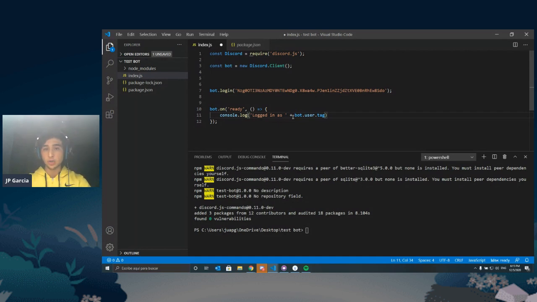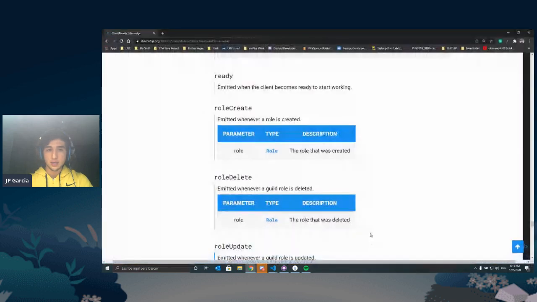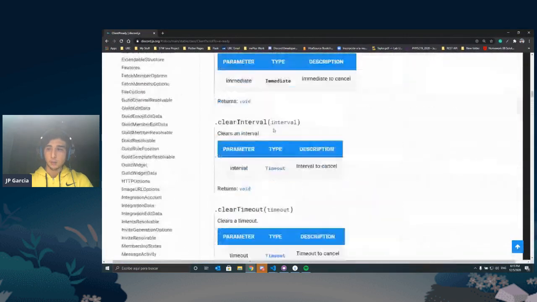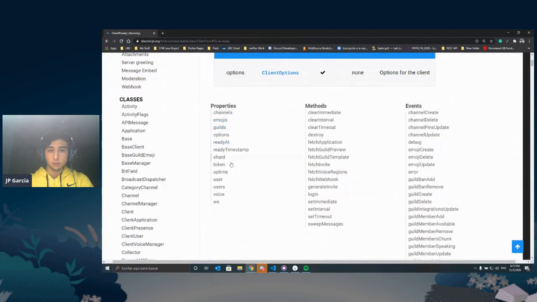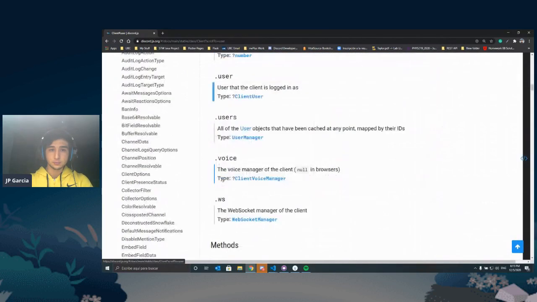And the way to do that in JavaScript is with the addition symbol. Now, what is bot.user.tag? I honestly have no clue. Let's figure it out. How can we figure out what bot.user.tag is? You might have guessed it's using the documentation. So if we go to the documentation and go all the way up to all the properties and look for user, here it is.